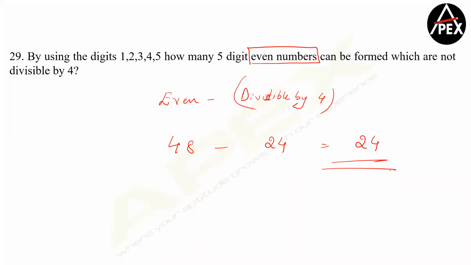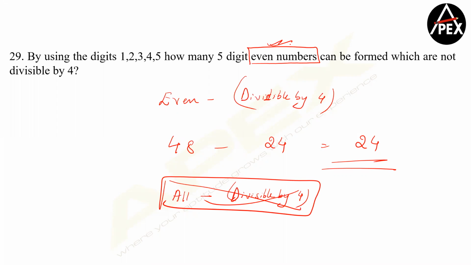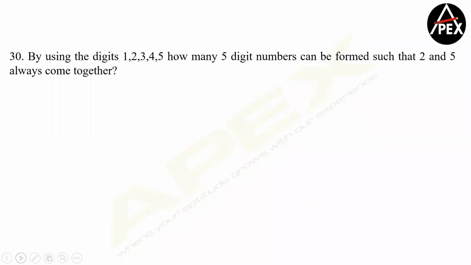Right? So he did not tell you how many 5-digit numbers are not divisible by 4. If the question says how many 5-digit numbers are not divisible by 4, you can say all numbers minus the numbers which are divisible by 4. But this would be wrong because he's asking you how many 5-digit even numbers are not divisible by 4. So this 120 minus 24, that is 96, will also have odd numbers. That's the most important catch there. So therefore your answer becomes 24 is the right answer instead of 96. Yeah, can we solve this, please?